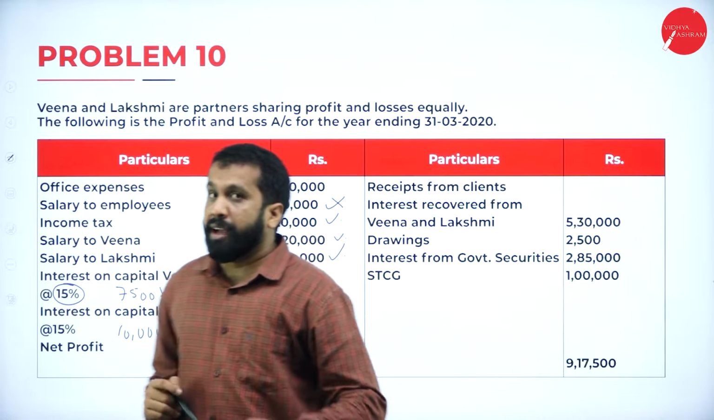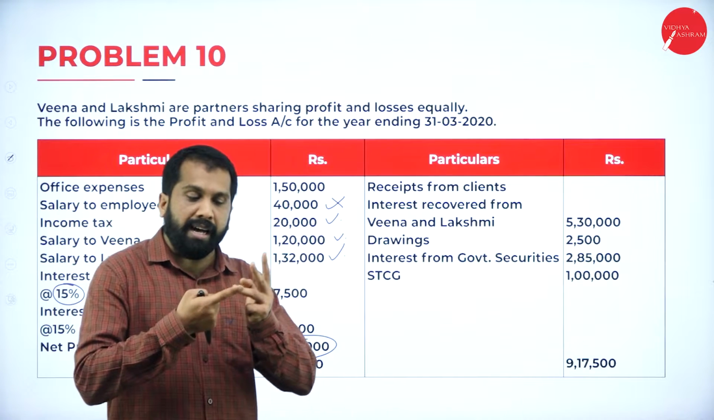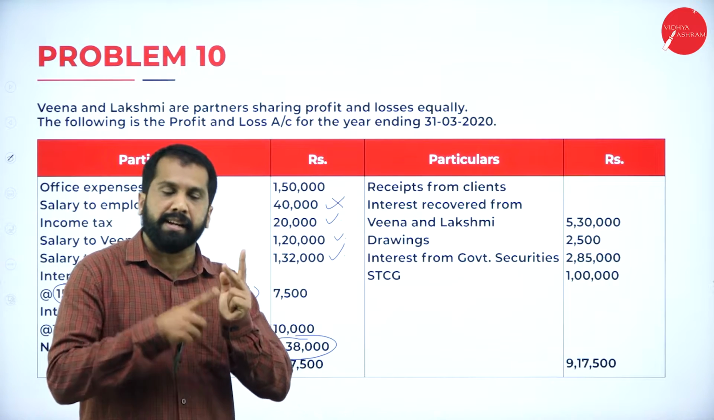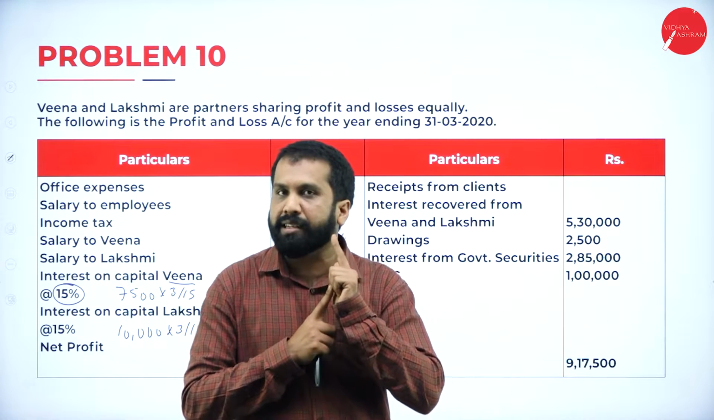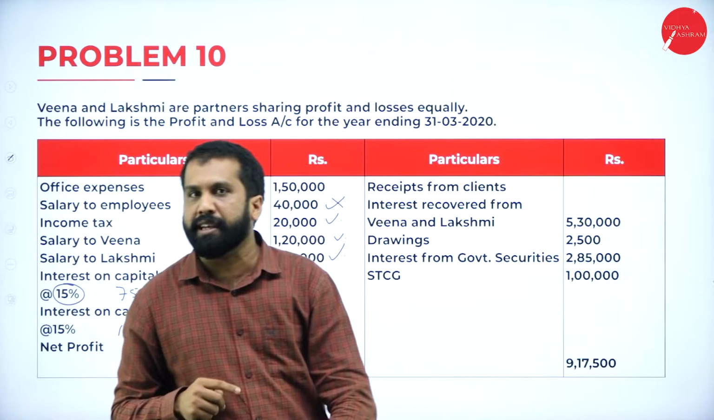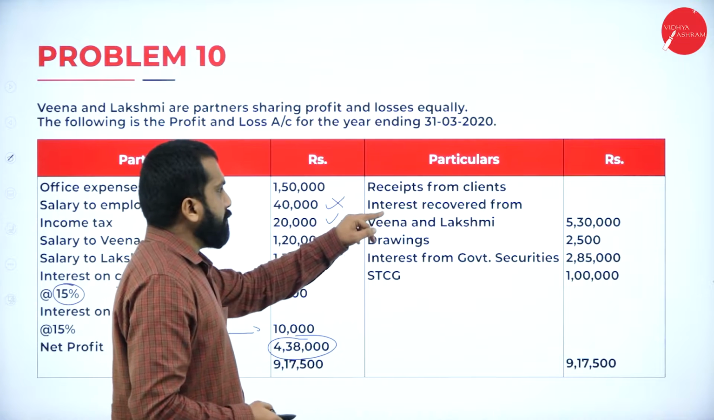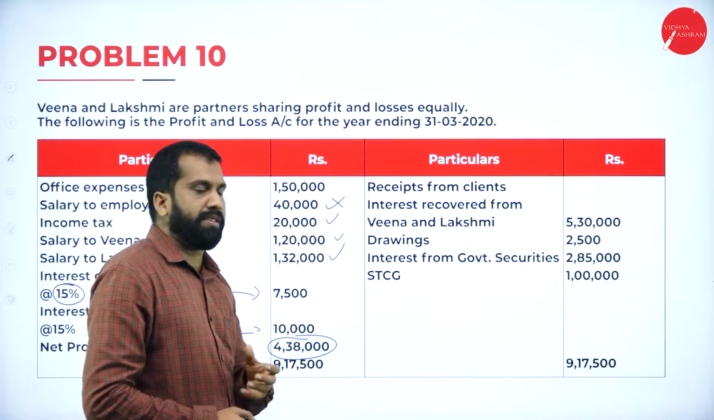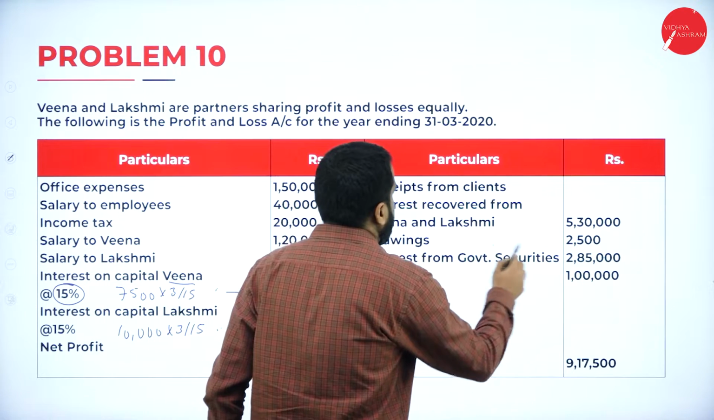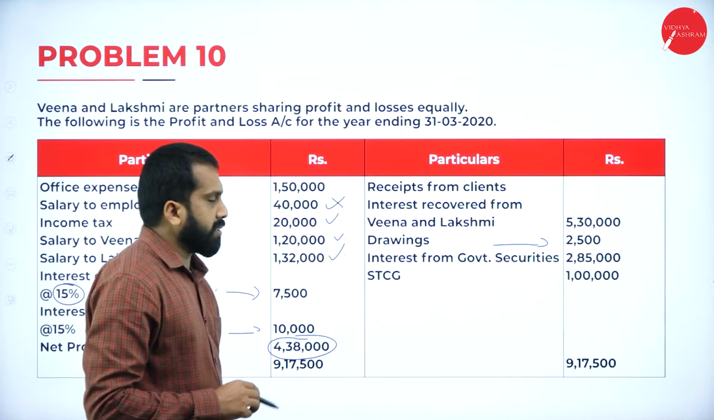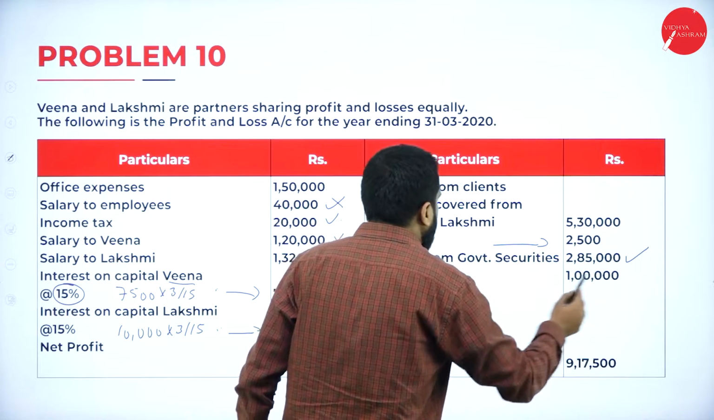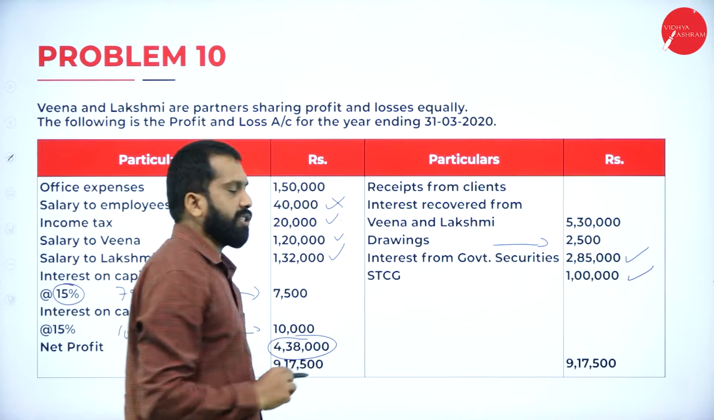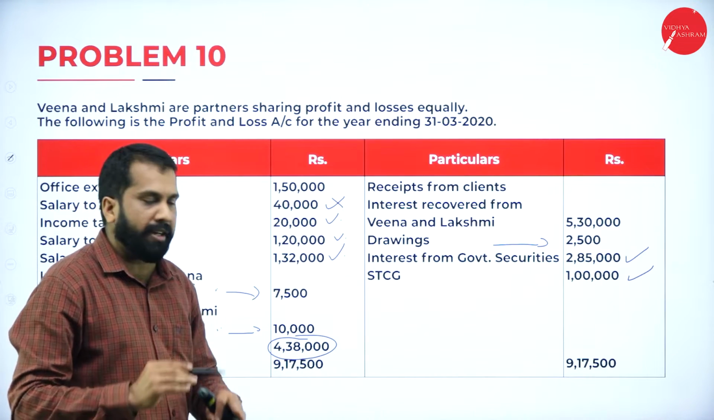Now, come to credit side. As I told you, other than commission, other than received from client, other than your business income, general income, you are supposed to take everything. Now, received from client is a part of your business. Drawing also, remember, this relates to partners. Then, interest from security, take. Short-term capital gain, you are supposed to take. Hope you are clear. Yes.